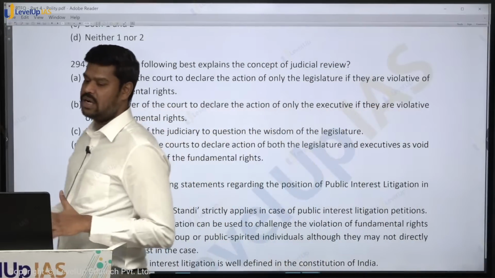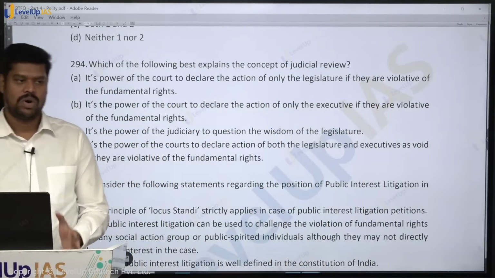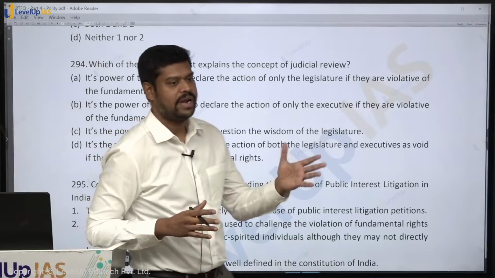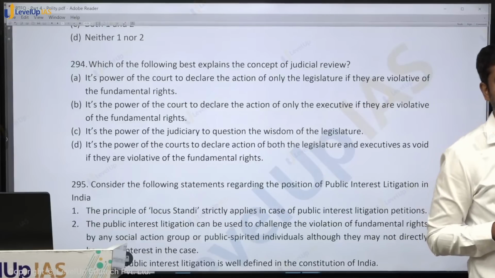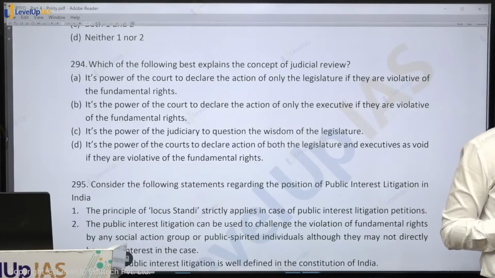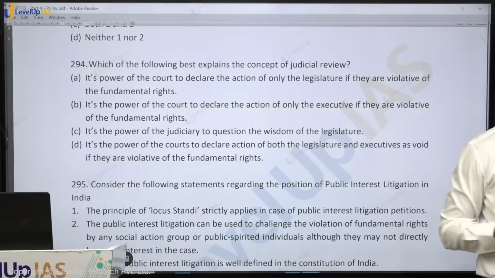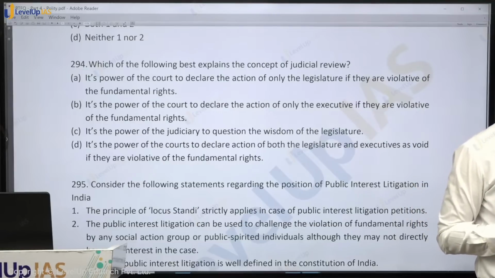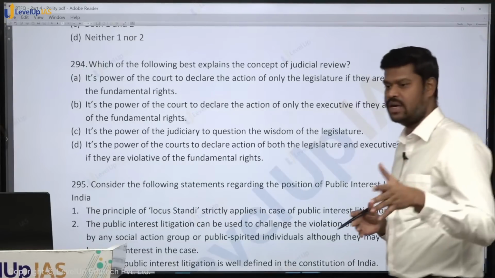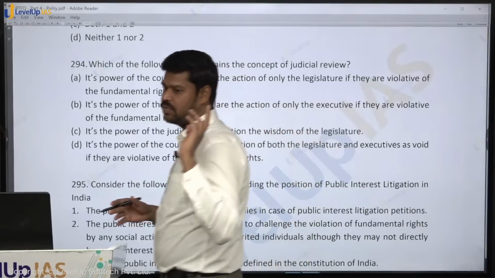So in general, whatever law that they make or whatever the executive action, it should not be in violation of the constitution. So therefore, the judiciary is nobody to question the wisdom of the other two organs as long as it is not in violation of the constitution. Sometimes a law can be bad, but unless and until it is violative of the constitution, the Supreme Court cannot declare that to be invalid. So judicial review is strictly in relation to what? Strictly in relation to the provisions in the constitution.